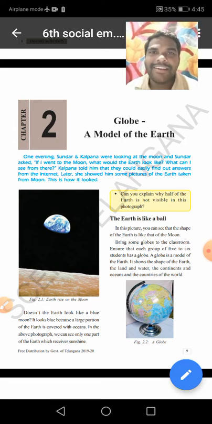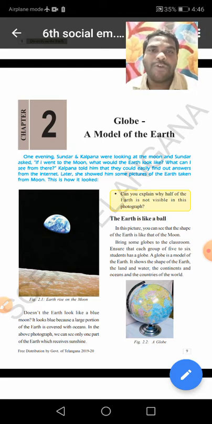Children, in the previous class, we have learned our second chapter, Globe, a model of the Earth. It shows the shape of the Earth.